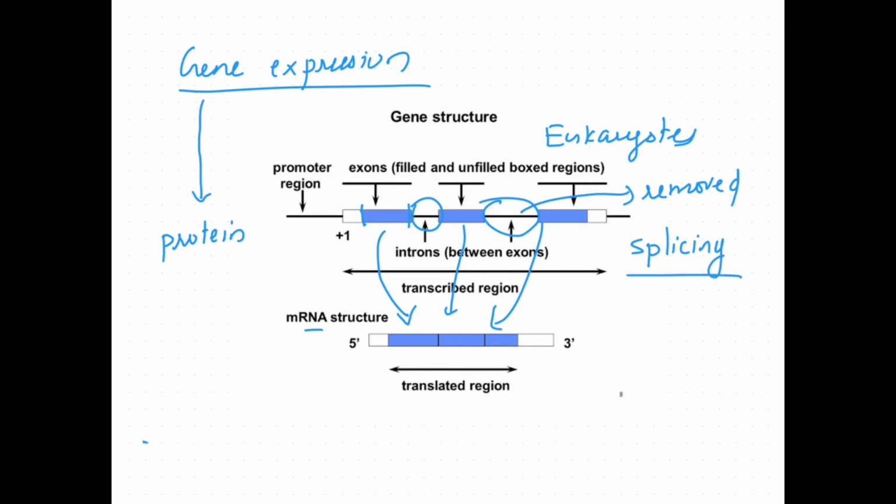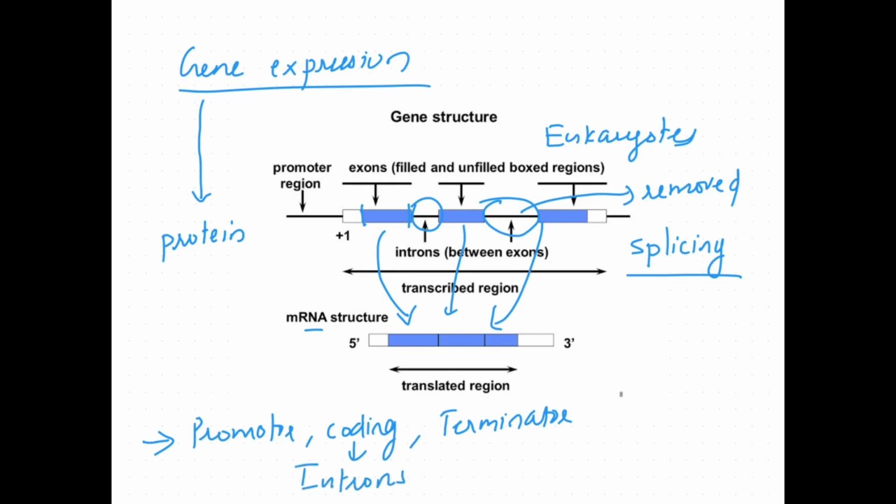So in short, we have seen a gene has a promoter, then a coding sequence, the coding region, then a terminator. Between genes you can see intergenic regions or spacers, which are very large in eukaryotes and very little in viruses. Within the coding region we can see introns in eukaryotes. So the genes in eukaryotes are split genes or mosaic genes.